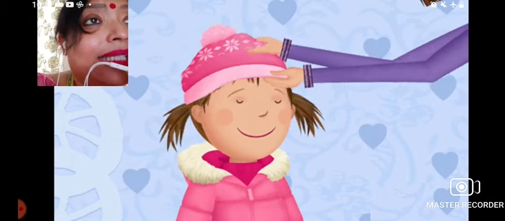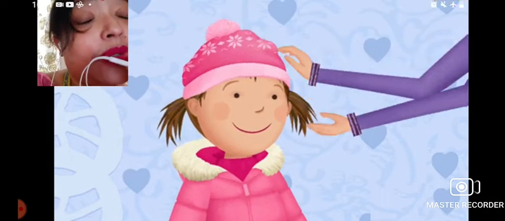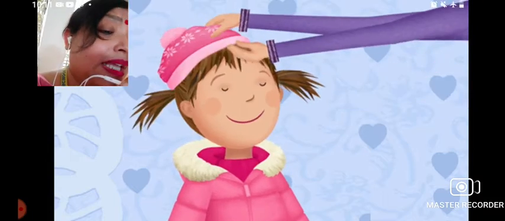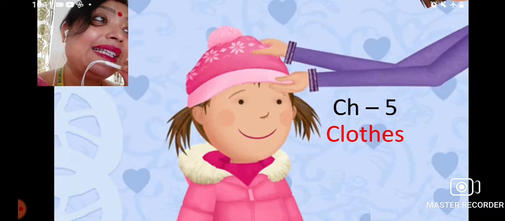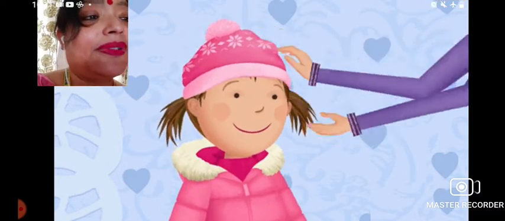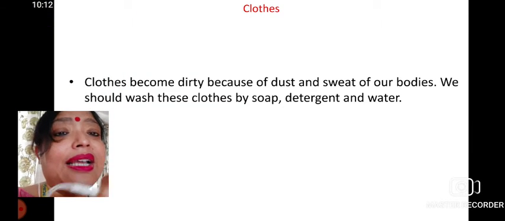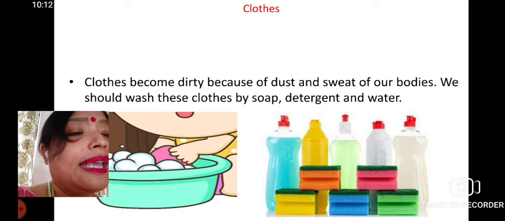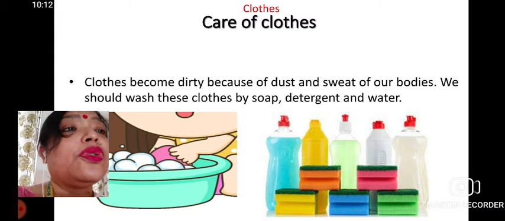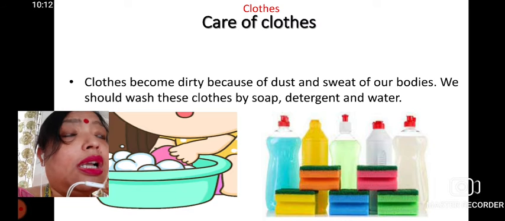So today is the last day of this chapter, where we will learn about how to take care of clothes. Okay, so care for cloth. Obviously, needless to say, you are doing the fifth chapter which deals with clothes. Now, here comes the question: how to take care of cloth? So we will learn today about taking care of cloth.